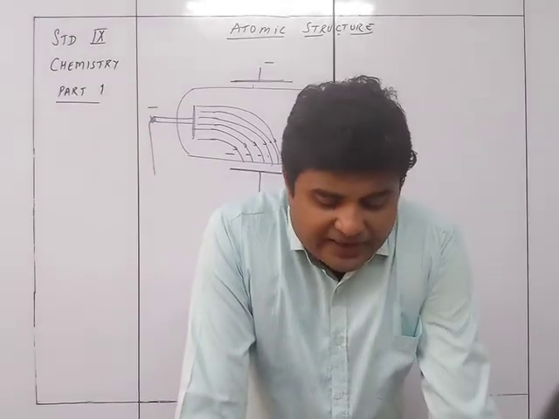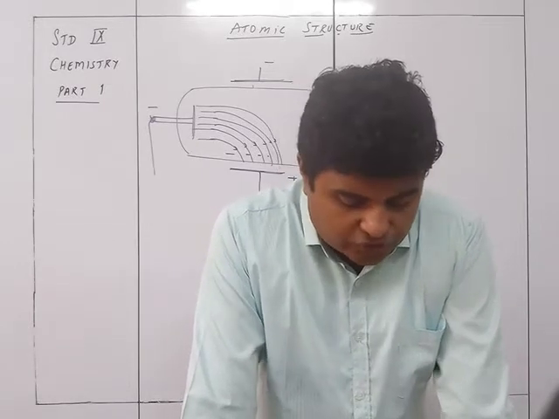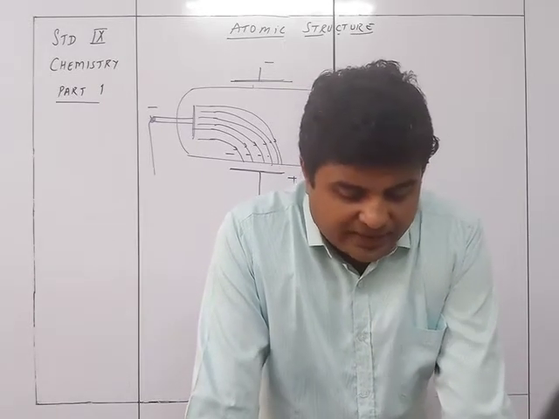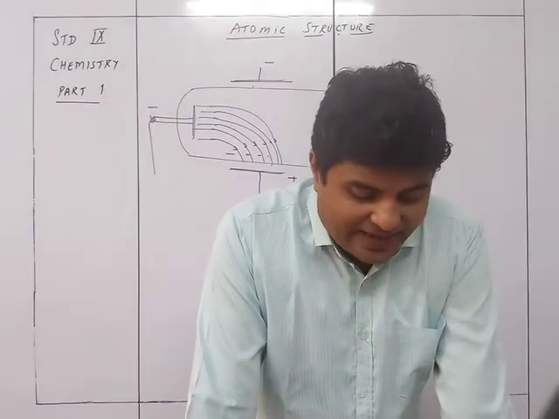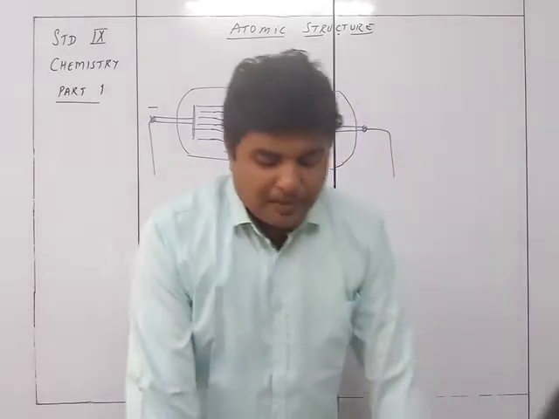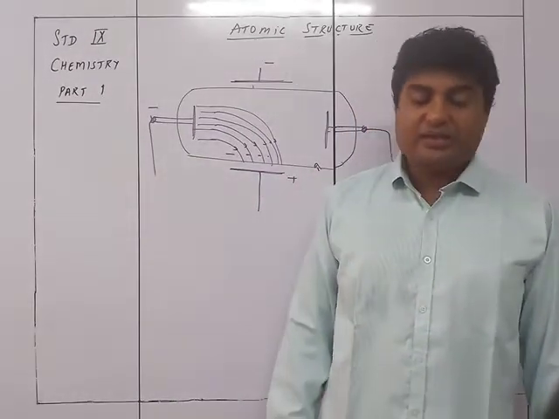So irrespective of the nature of the electrode or gas used in the discharge tube, electrons are produced which have a unit negative charge and a negligible mass. Since the atom is electrically neutral, it must contain some particles which are positively charged. This leads to the discovery of protons.